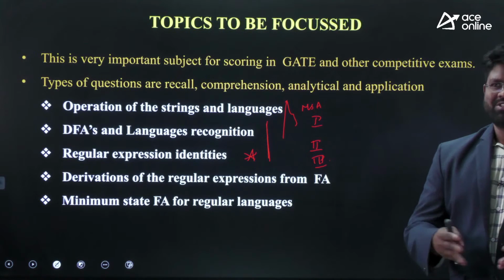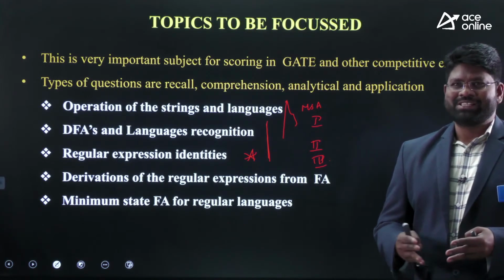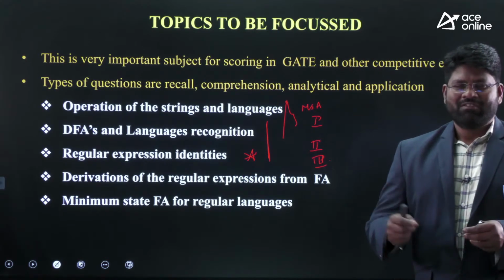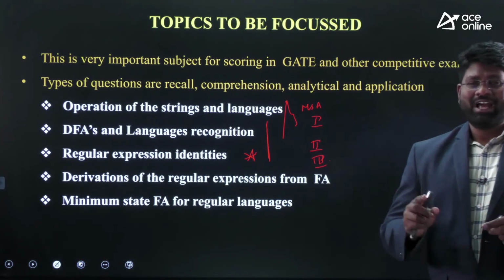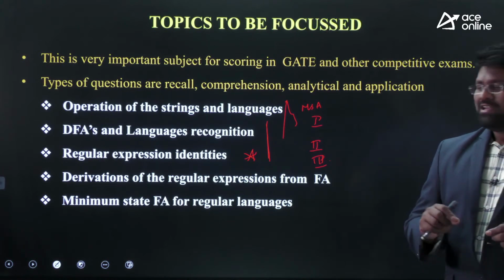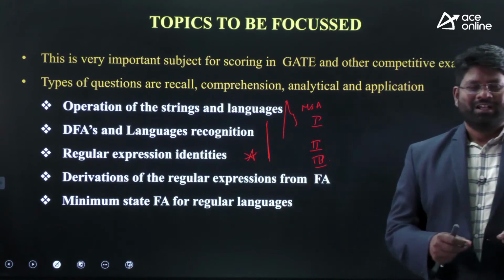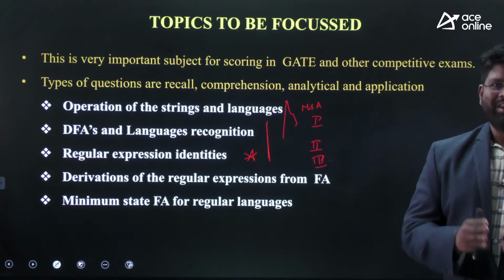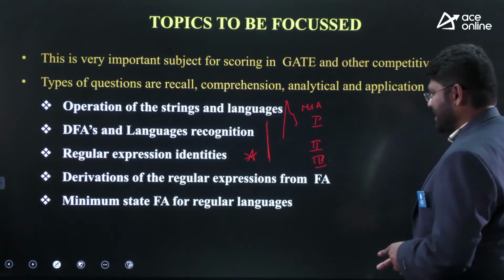If you look at last year, in 2022, we saw one question about representation of even number of ones and zeros. There were four options, but three were representing the same language that was asked in the examination. That's why this has become the most important model, identifying the regular expressions for a given regular language. So that is the one model you have to focus on.